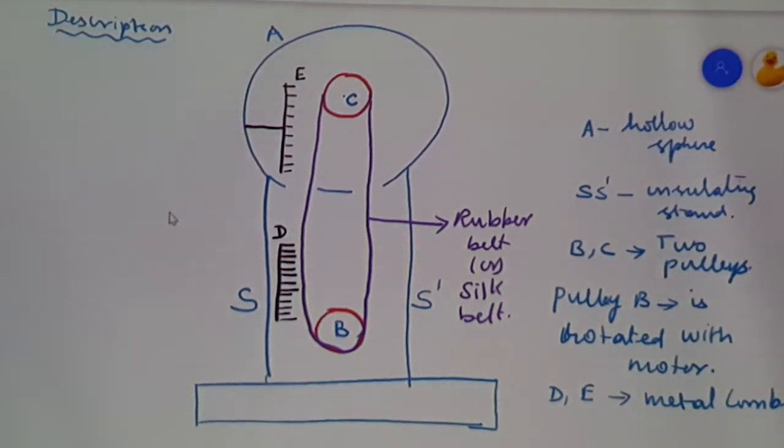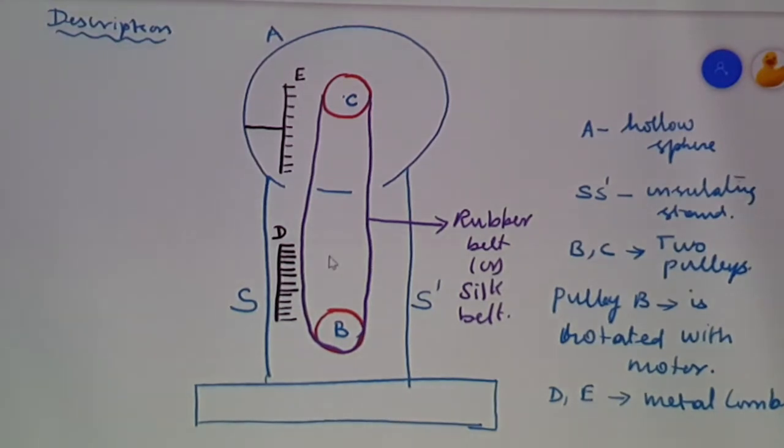Then we have two metallic combs, an arrangement like a comb devised with the help of metal. So they are called metal combs. One of the metal combs, D, is placed nearer to the pulley B at the bottom, and another metallic comb, E, is placed nearer to the pulley C inside the hollow sphere. The other end of the metal comb E is connected to the inner side of the hollow sphere.